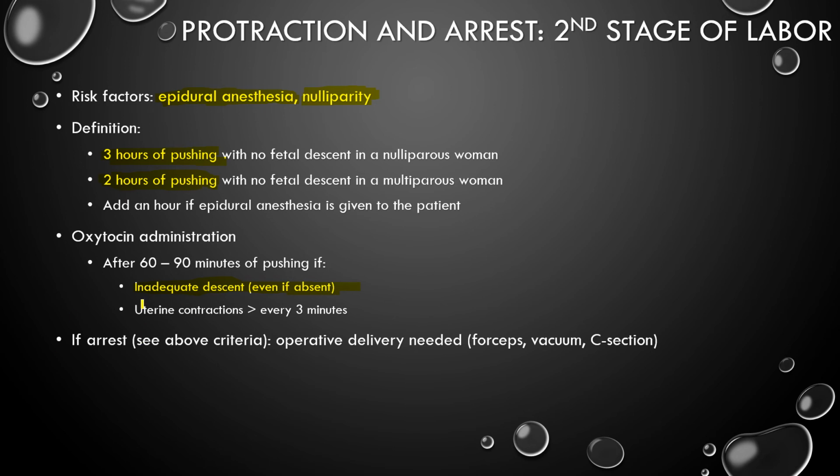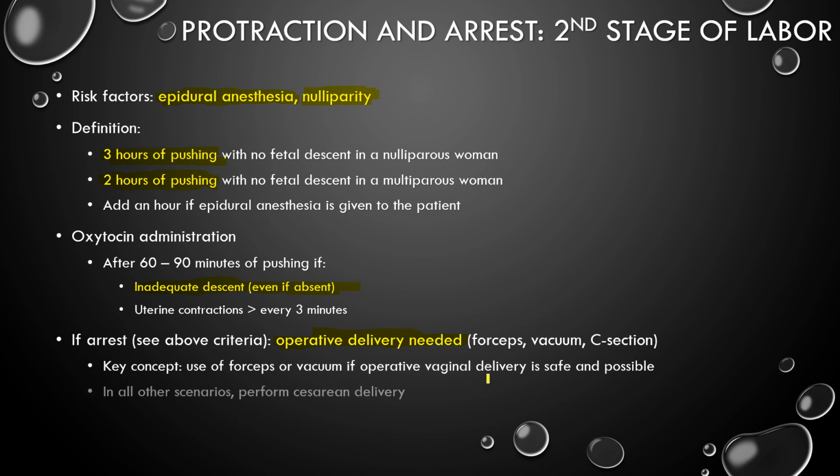So if there's an arrest, as in these criteria being met, an operative delivery is needed. So you can do C-section, forceps, or vacuum. And there are different indications for each. You do a forceps or vacuum if you can still do vaginal delivery, and it's safe. If there's any cephalopelvic disproportion or some kind of major contraindication to vaginal delivery, a C-section is needed. So only if all of the other scenarios are not possible, do a cesarean delivery.